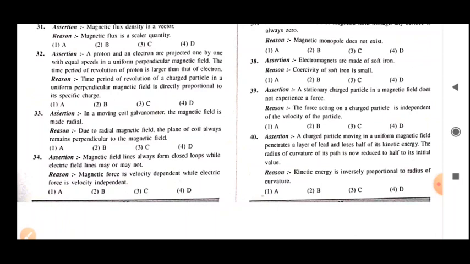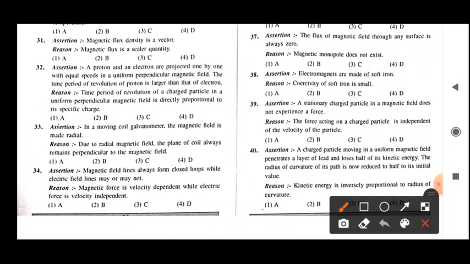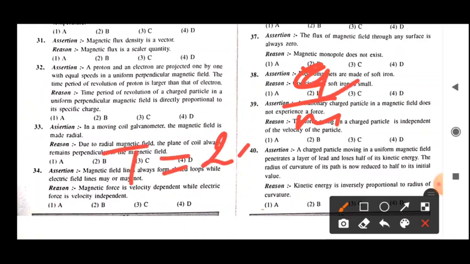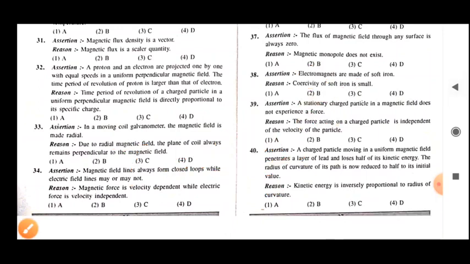And also specific charge, what is this quantity? It means we are talking for the charge per unit mass. So specific charge is denoted by e by m, or q by m you can write it. So if you will see the time period formula, again it is 2 pi m upon qB. So from here, if q by m you will see, time period will be inversely proportional to it, not directly proportional. It means our reason is wrong.